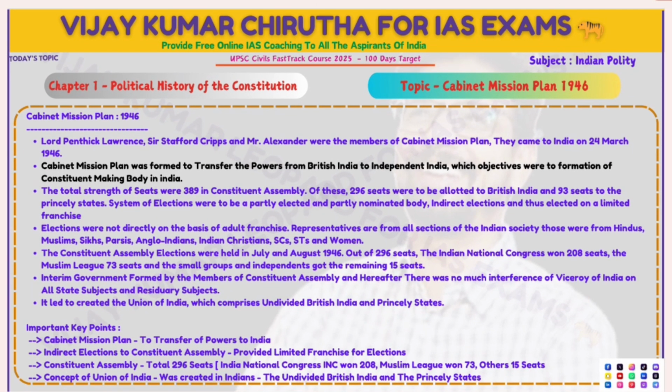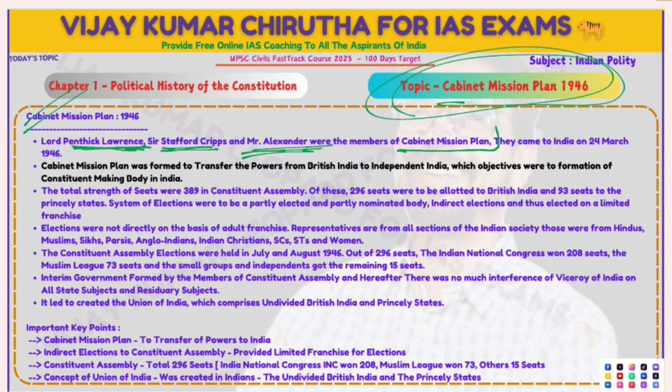Let's see the Cabinet Mission 1946. Lord Pethick-Lawrence, Sir Stafford Cripps, and Mr. Alexander were the members of the Cabinet Mission Plan. They came to India on 24th March 1946.